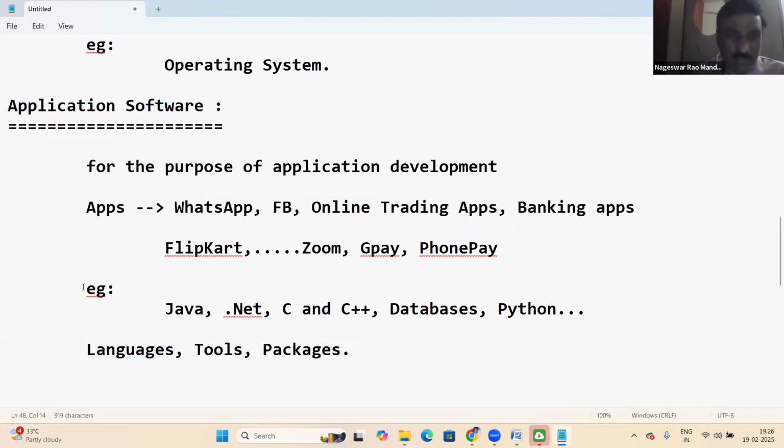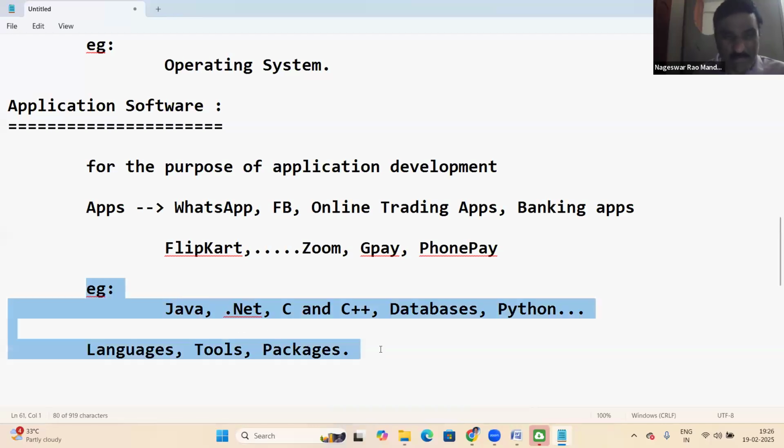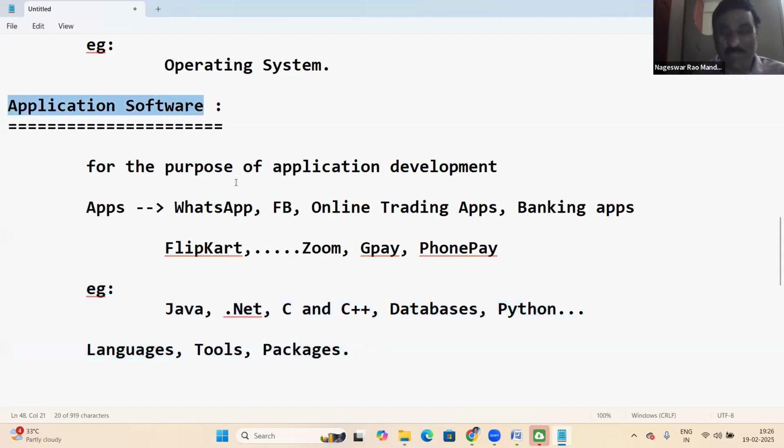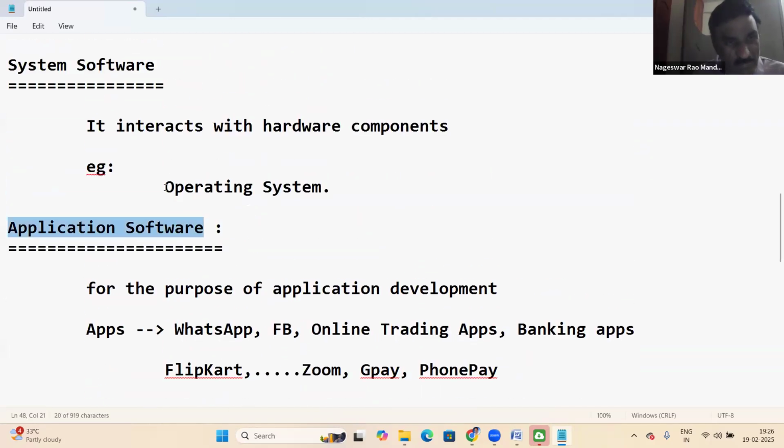So exactly which is application software? See, only the OS can interact with hardware components. Only the OS comes under system software. OS is a system software.